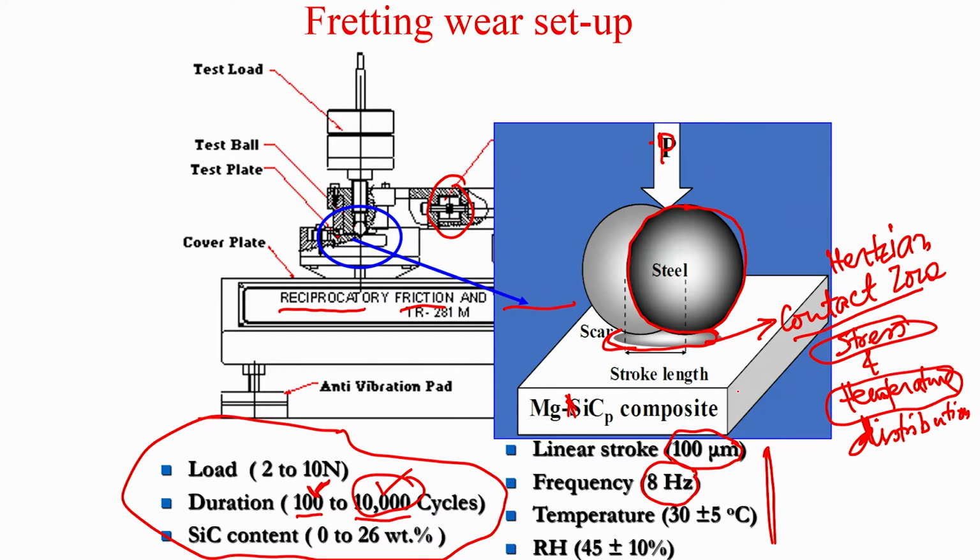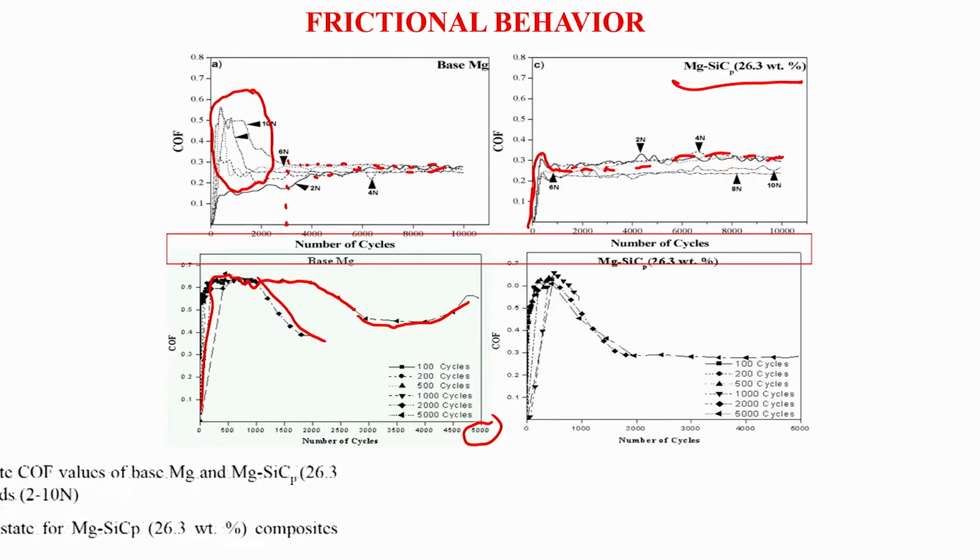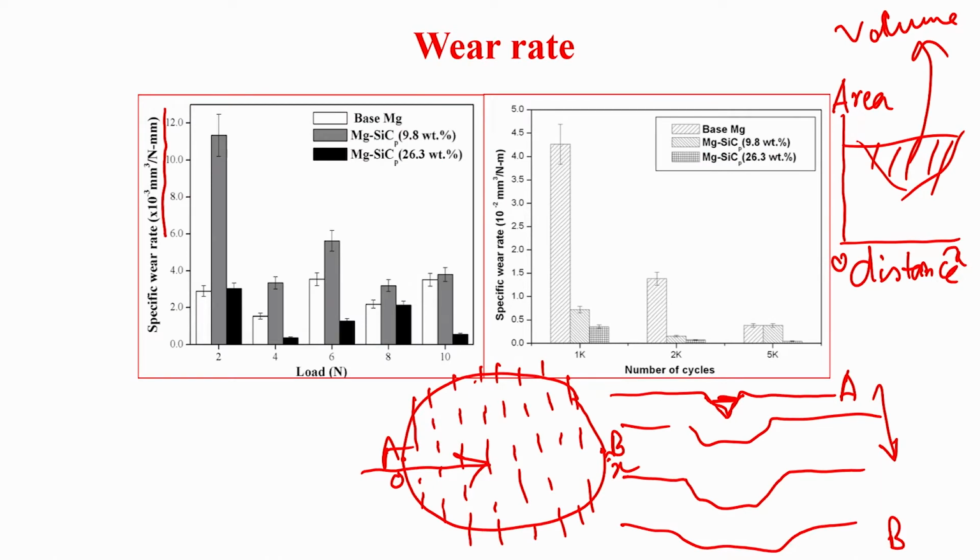So you know how many cycles it performed, and from there you can calculate the total sliding distance it has covered. Therefore it is a normalized wear rate, or specific wear rate, and it goes to 10 to the power minus 3 millimeter cube per Newton meter.